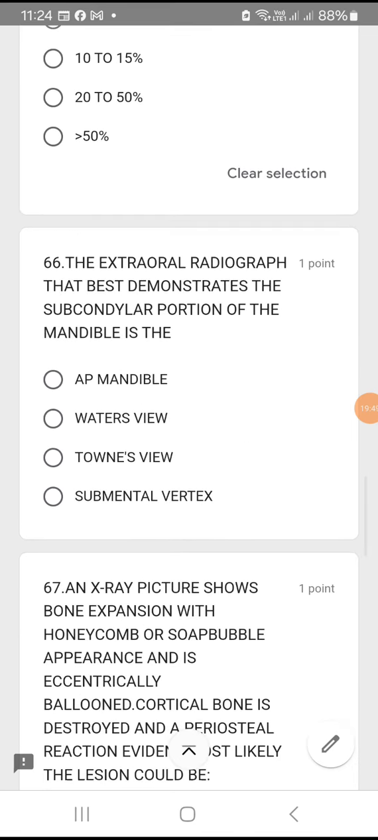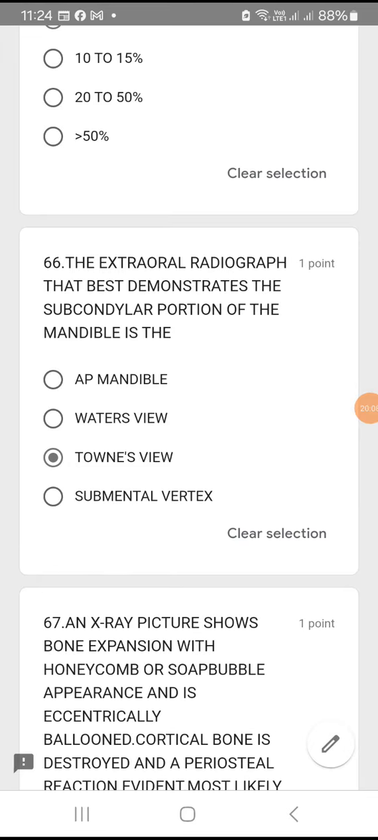Okay. Question number 66. The extraoral radiograph that best demonstrates the subcondylar portion of the mandible is the. So you need to view the subcondylar portion, that too extraorally. So anteroposterior mandible will show subcondylar region? No. Waters view? No, never. Towne's view? Yes. Okay. Towne's view will show the subcondylar portion of the mandible.